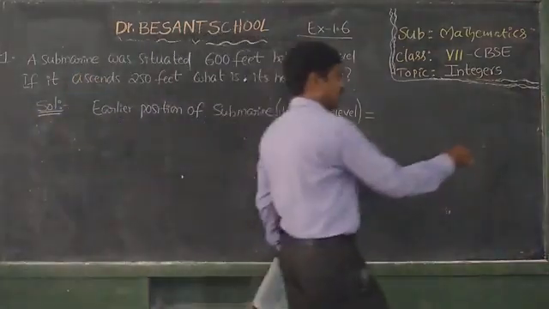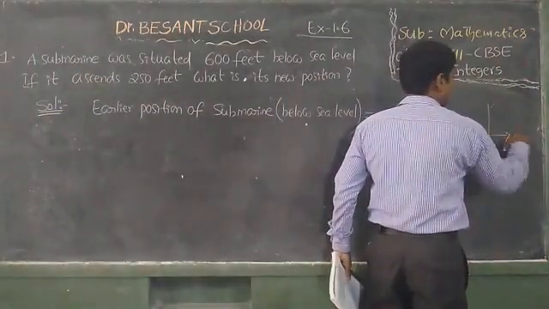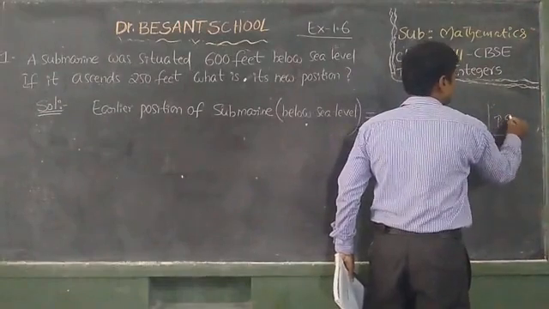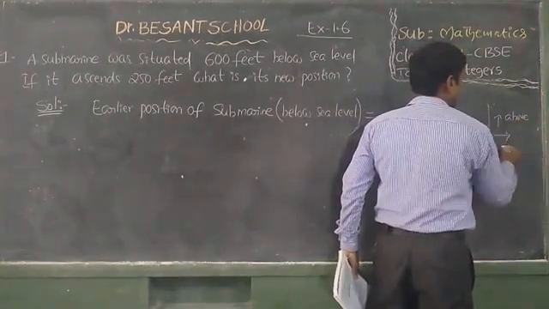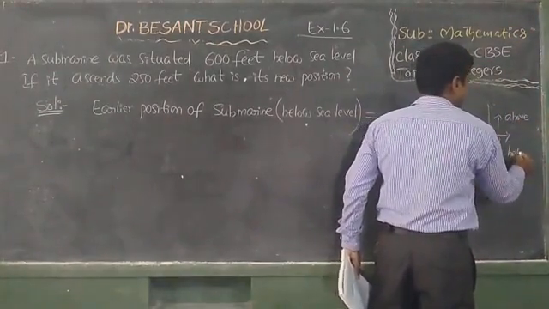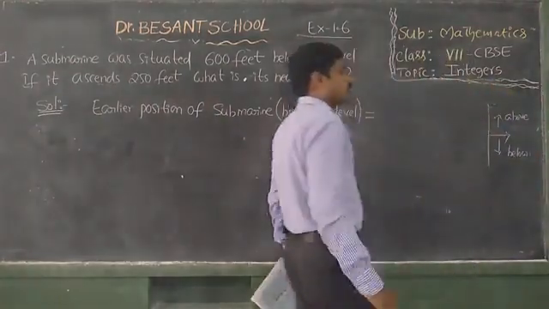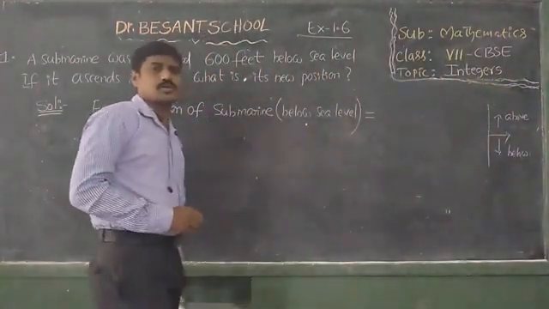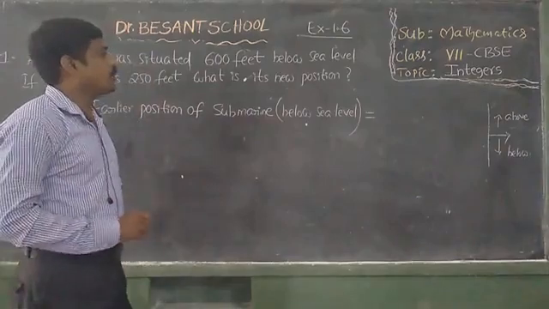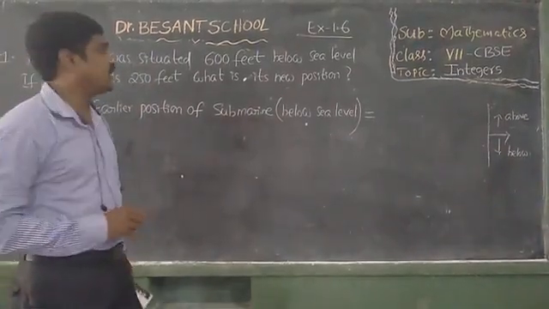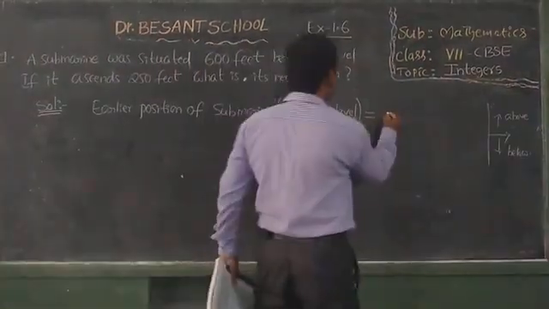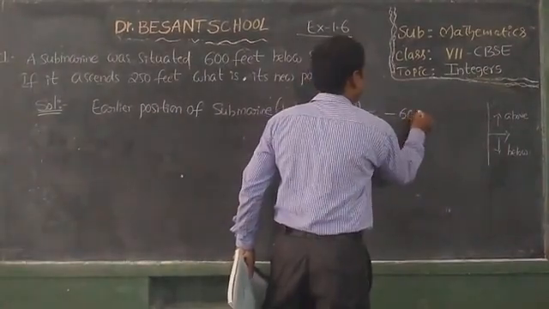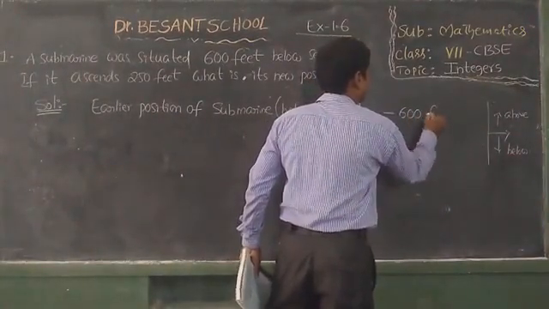Suppose this is the position, this is above and this is below. So below means we have to choose minus sign, above means we have to choose plus sign. So it is minus 600 feet.